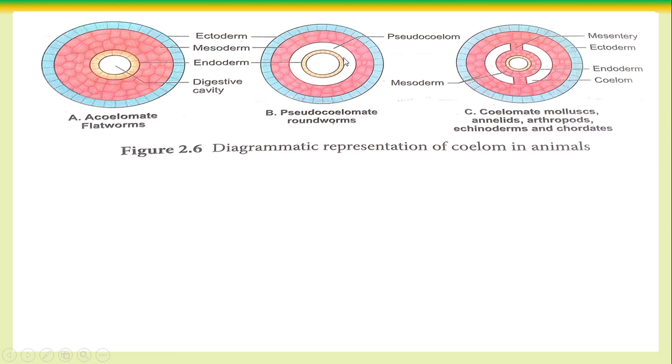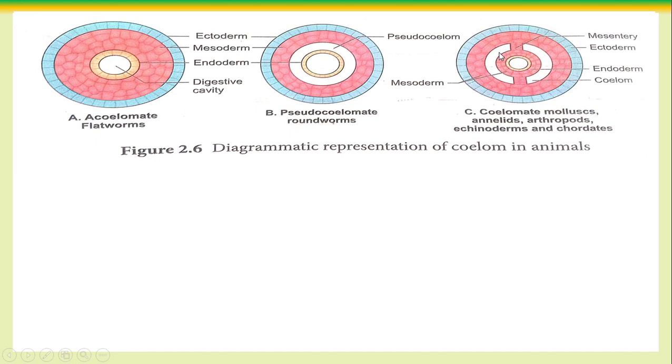This is the coelomic cavity. Here the coelomic cavity is lined externally by the mesoderm and internally by the endoderm. There is no internal and external mesoderm on both sides of the coelomic cavity; only on the outer side is there mesoderm, and on the inner side there is only endoderm. Now in this picture, see, this is the outer ectoderm, this is the inner endoderm, and this is the coelomic cavity. Such a coelomic cavity is lined with the mesoderm both internally and externally. That is what we call a true coelom. Pay careful attention to that.